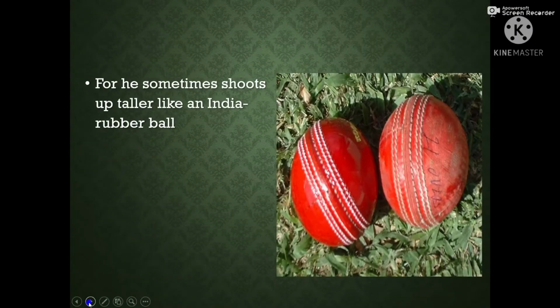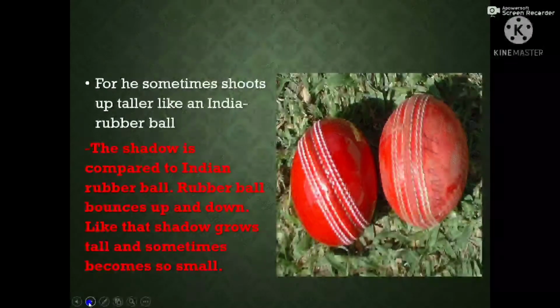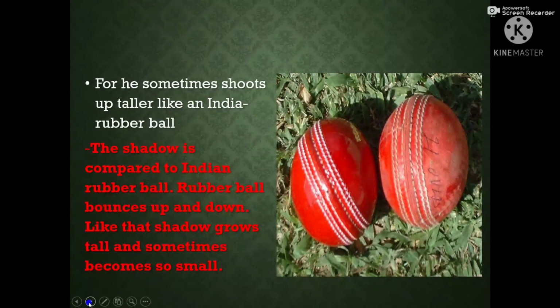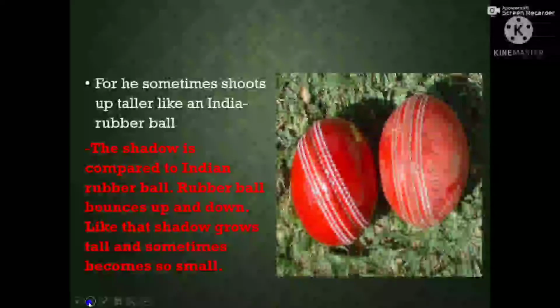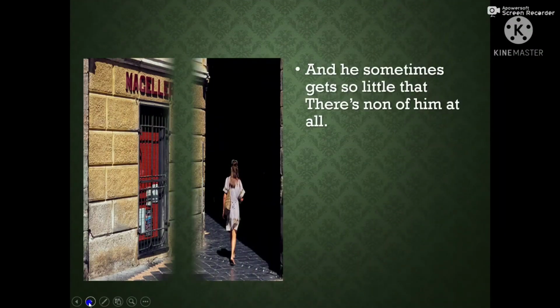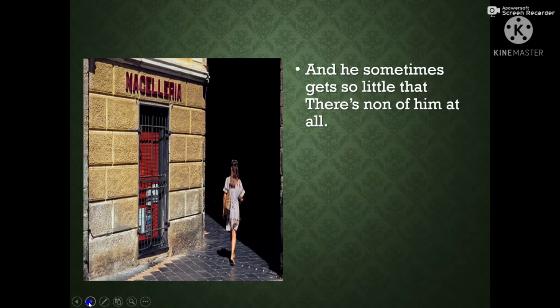Next, for he sometimes shoots up taller like an Indian rubber ball. Sometimes the shadow is compared to an Indian rubber ball here. A rubber ball bounces up and down. Like that, the shadow also grows tall and sometimes it becomes so small. That's why the shadow is compared with an Indian rubber ball. Next, and he sometimes gets so little that there is none of him at all. Sometimes our shadow becomes very small and sometimes it also becomes invisible, not visible at all. You can see here in the picture, the shadow is very small.